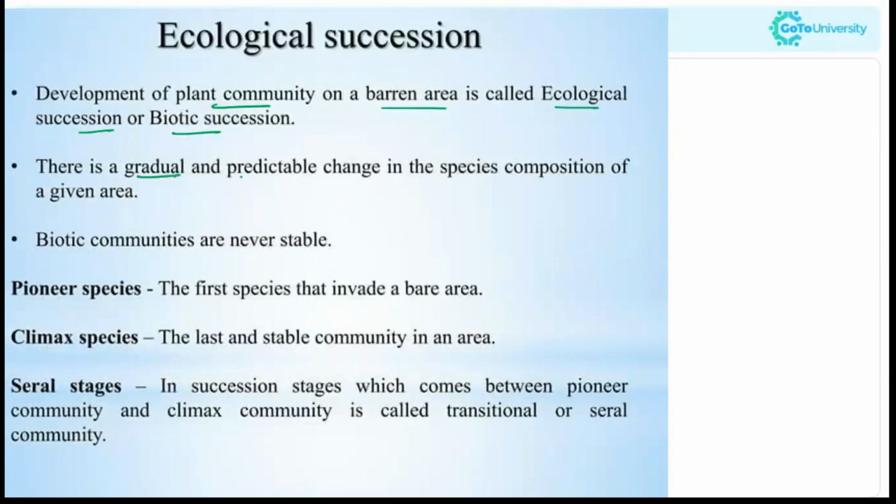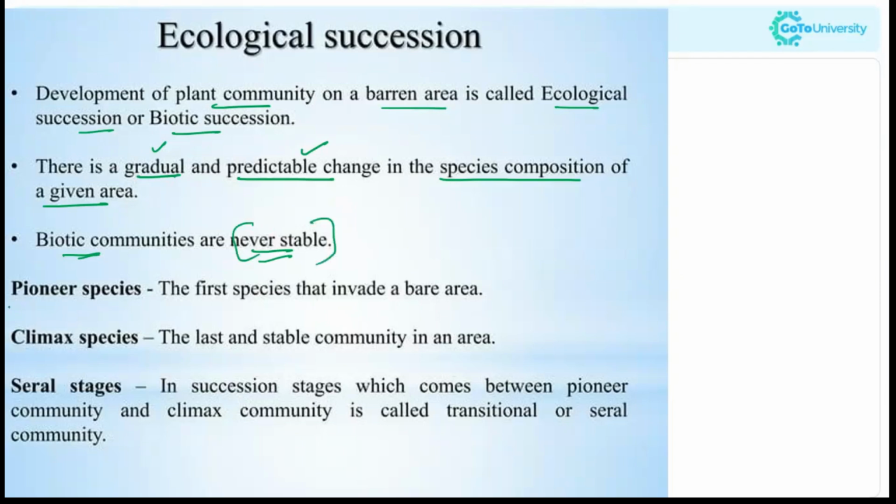It is a gradual and predictable change in the species composition of a given area. We know that if some kind of organism starts to develop in an area, then gradually in the future there will be some kind of community over there. Now, the biotic communities are never stable. The living communities are never stable.